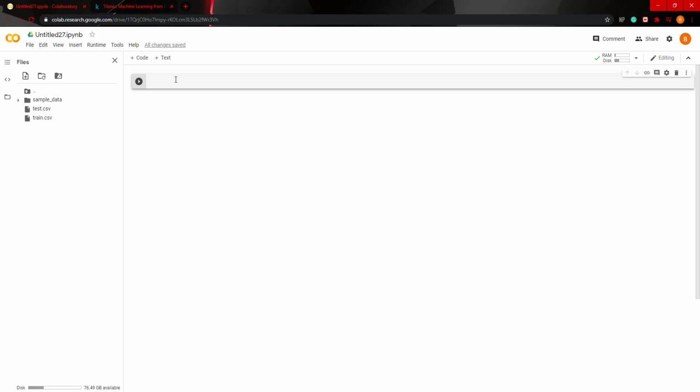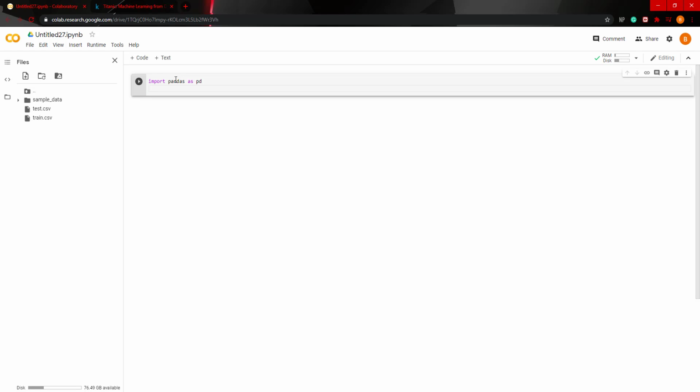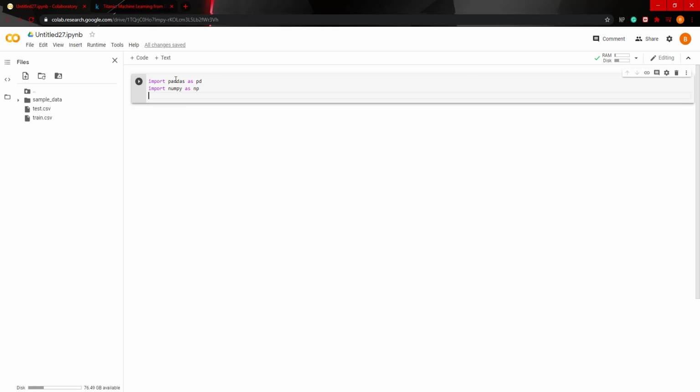Now I'm going to import all the libraries we're going to be using. So import pandas as pd, which will allow us to manipulate data in nice, easy to access data frames. Import NumPy as np. So this is basically creating arrays that you can do all sorts of things with for ML and neural networks. You can do element-wise multiplication and all that good stuff with different vectors and matrices.